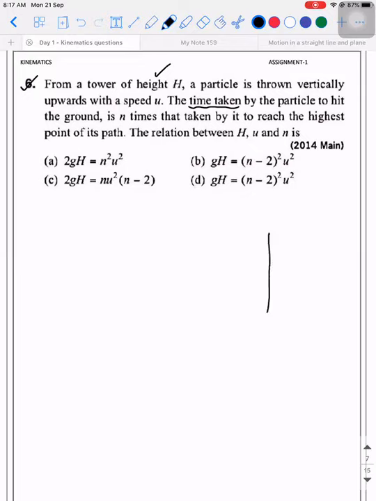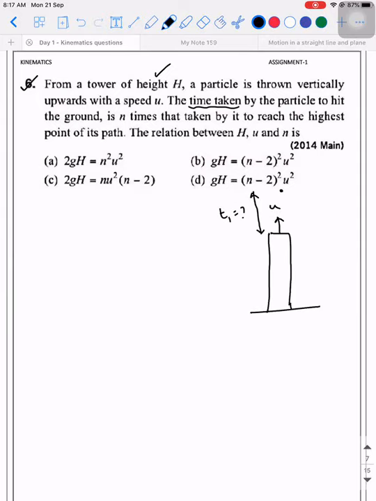Okay, there is a tower. From the top of a tower, there is a particle which is projected upwards. So what will be the time taken by the particle to reach the maximum height? So wherever maximum height comes, I told you already, what is the keyword? The vertical velocity component is 0.